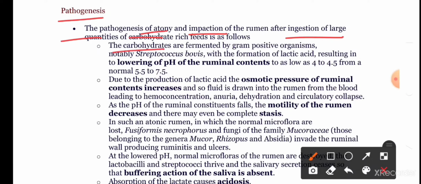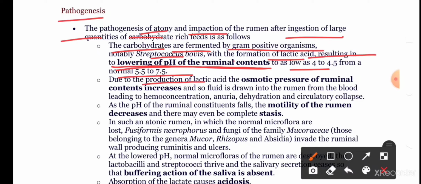The carbohydrates are fermented by gram-positive organisms, notably Streptococcus bovis. Fermentation of these carbohydrates leads to the production of lactic acid, which results in lowering the pH of the ruminal content. The normal pH of the ruminal content is 5.5 to 7.5. If the increased fermentation lowers the pH of the ruminal content to as low as 4 to 4.5, the normal ruminal microflora does not exist.